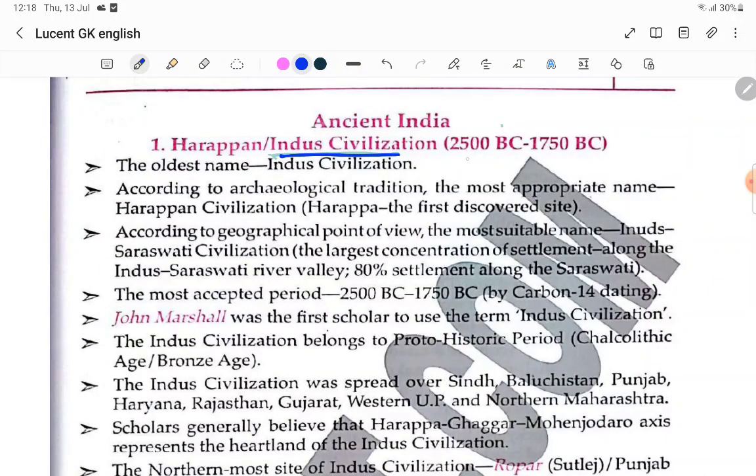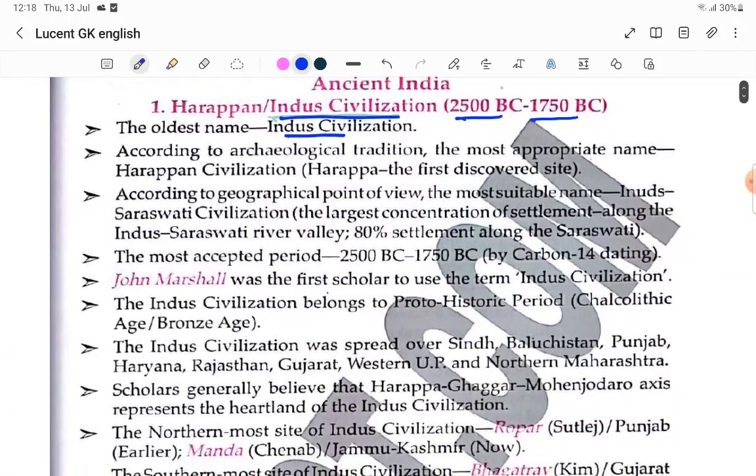2500 BC to 1750 BC. You have to remember it goes backward, since BC means before Christ. The oldest name is Indus civilization. So Harappan civilization and Indus civilization are the same.